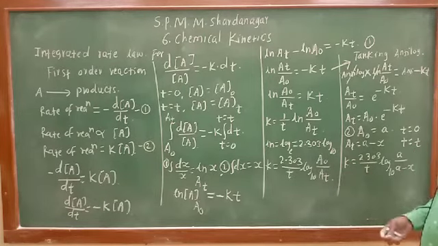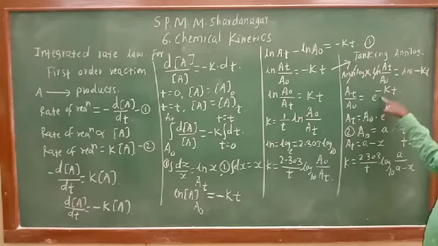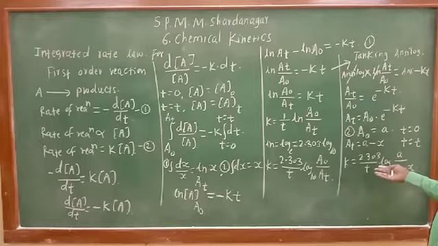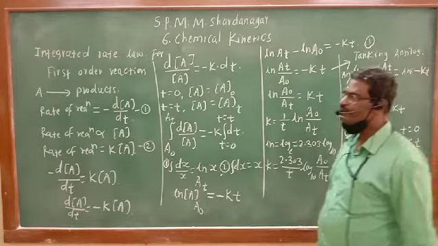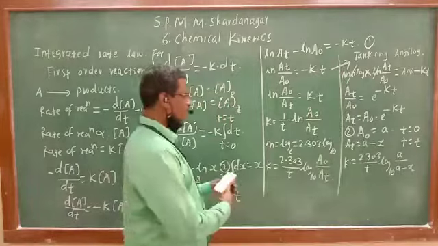It has other forms also. This is known as exponential form, obtained by taking antilog on both sides. And this is one more form where initial and final concentrations are considered. So that is the integrated rate law of first order reaction.